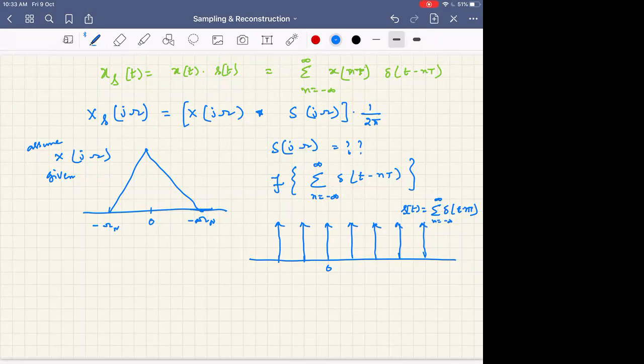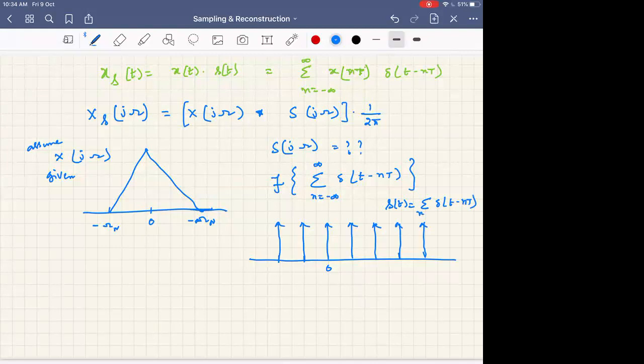Correct? So what kind of signal is this? Why are you suggesting that kind of method? It's a periodic signal. Okay, first of all, this is a periodic signal.